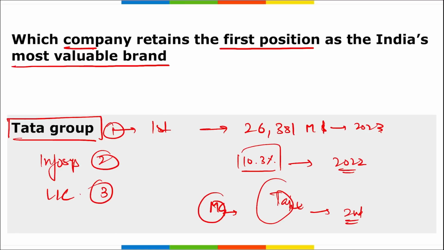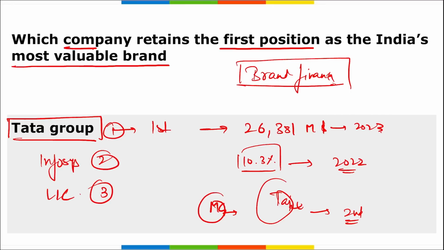Correct? And if we talk about Brand Finance, remember chairman will be David Haig. And why are we talking about this Brand Finance? I forgot to mention that this report, the India's top 100 2023 list, was released by Brand Finance, right? And for this Brand Finance, who will be the chairman? David Haig. Headquarters is in London, United Kingdom, and it was established in 1996.